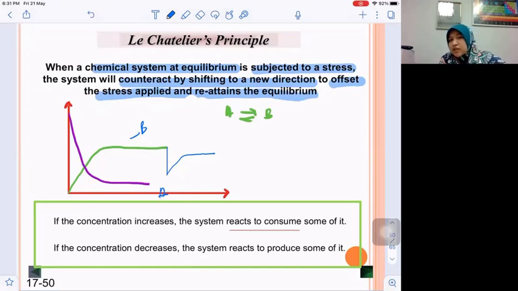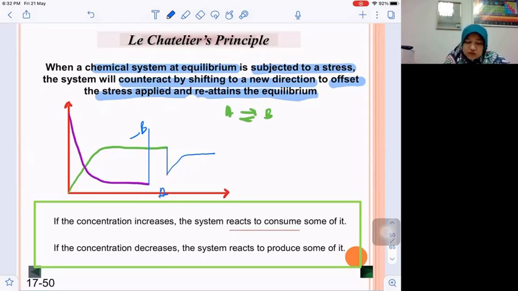We can also disturb it by the addition, or increase, of concentration. For example, when the system is at equilibrium, the concentration of A is 1 molar, and suddenly I add 5 molar of A until it reaches 6 molar. That is also a disturbance.